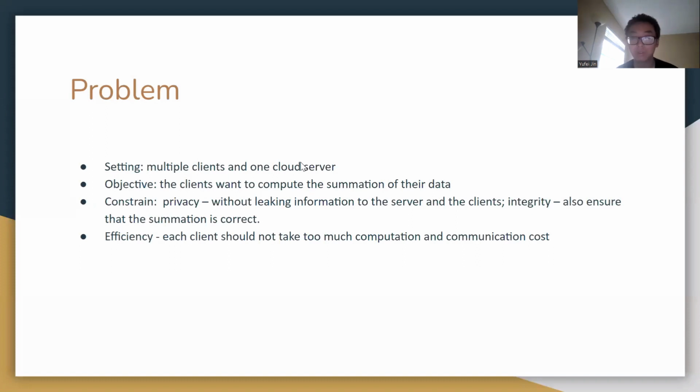So the problem we want to investigate is under the setting of multi-clients and one cloud server. How to achieve the goal that the clients want to compute the summation of their data without losing their information, basically leaking their information to the other clients or the server, and also ensure that the final computation result is correct. The efficiency is also one question we want to address, is that each client should not take too much computation and communication cost during this process.